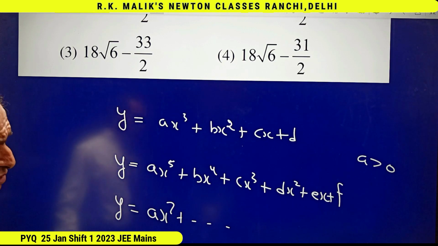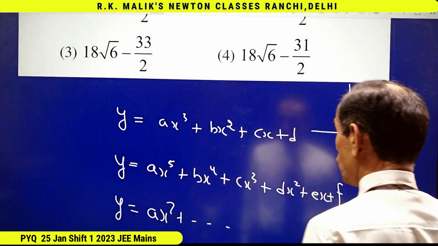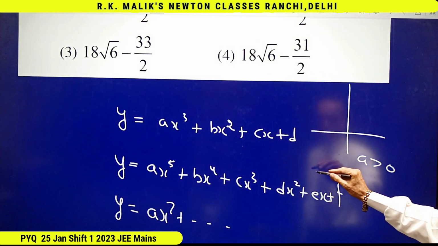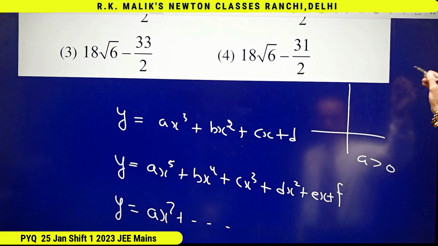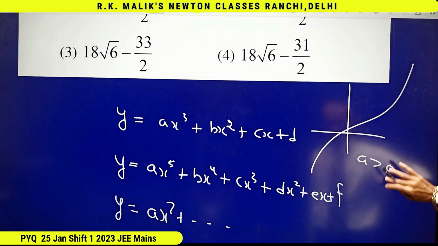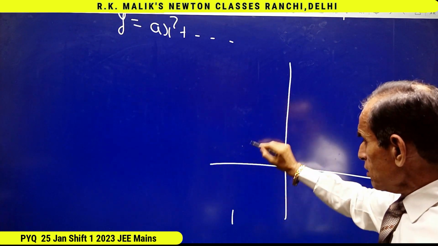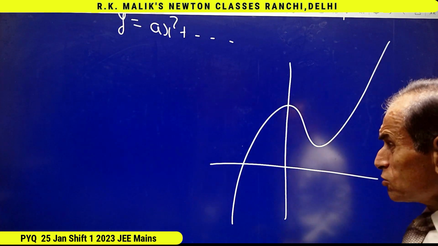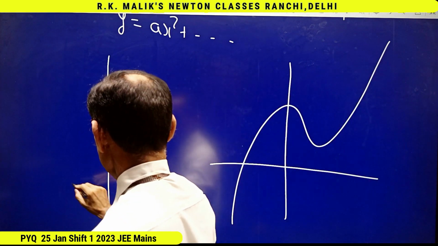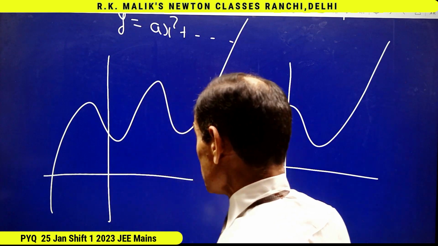The graph is sure to be of the type coming from below and finally going up. It may be this also. It may be this also.